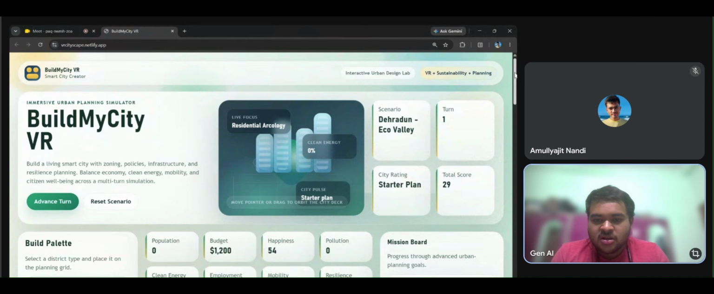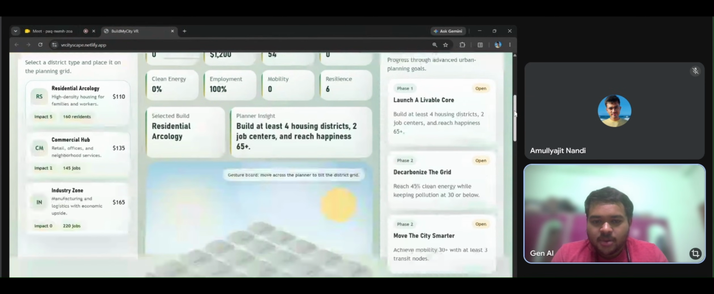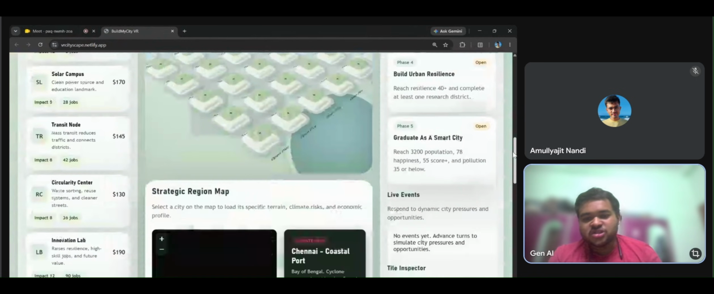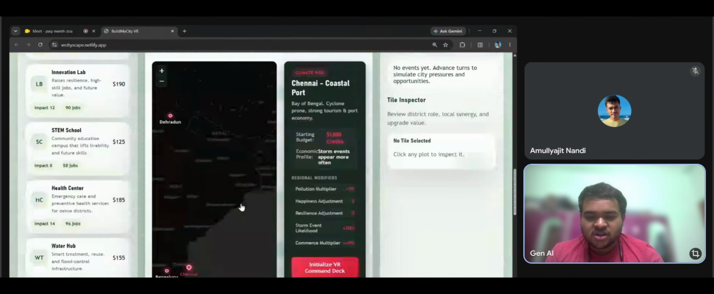So looking at our screen, there is a desktop dashboard. There is an Enter VR button to enter the users into virtual reality. In the India map panel, there are Chennai, Delhi, and Mumbai, which have pulsating markers. Clicking on Chennai loads the coastal ports scenario with its regional modifiers. Our city state dashboard has 6 live metrics: the budget, population, happiness, pollution, resilience, and water security.